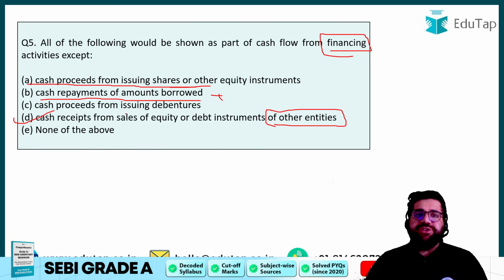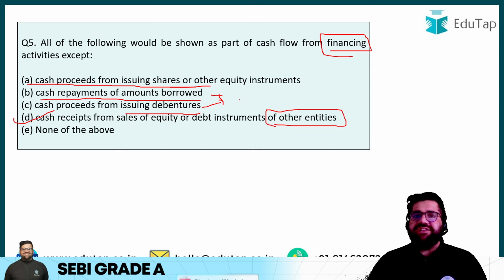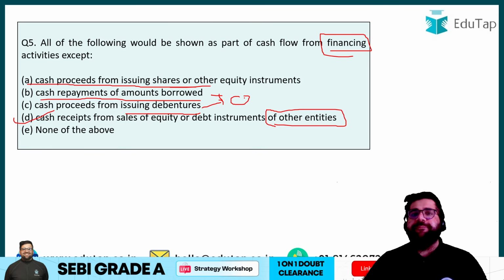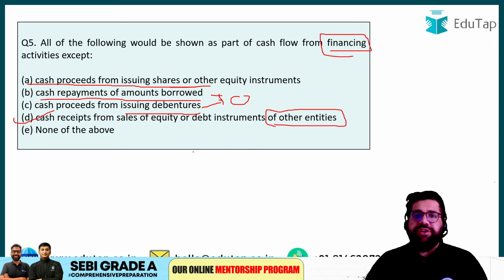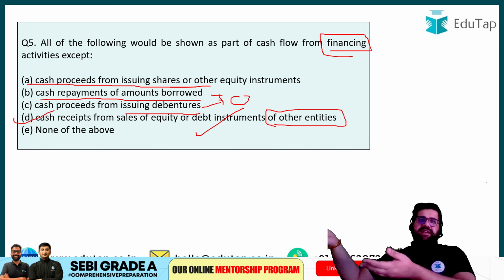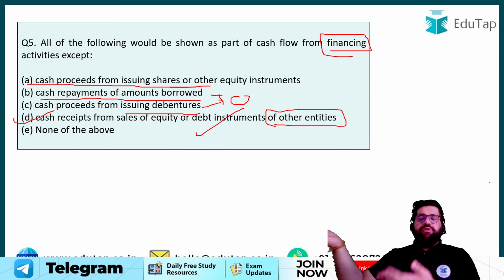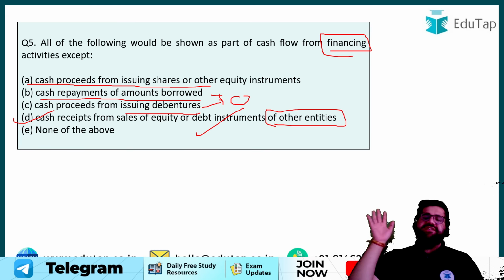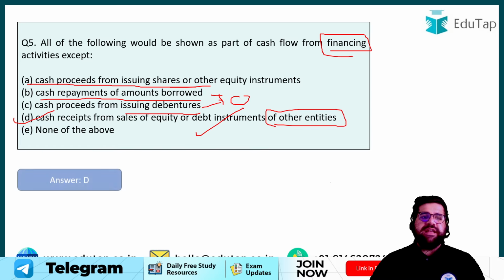Cash proceeds from issuing debentures, so again you are issuing debentures and getting the money in your piggy bank, right? So this will again impact your capital structure, but option number D won't impact, because this is where you are selling your investments. You would have done certain investment in some other entity and now you are selling that and you are getting money through it. So it will not impact your capital structure, right? Because this is dealing with some other entity. So the correct answer will be D.